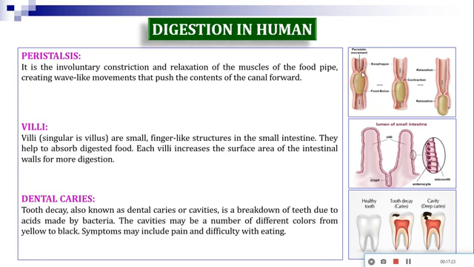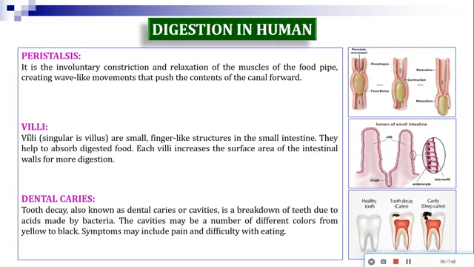Contraction is there, then expansion. Wherever the football is, that part will expand and the upper and lower parts are contracted. Again, when the upper part contracts, the football gets pressure and comes down. So by the contraction and expansion of the wall of the esophagus, the football goes down towards the stomach.